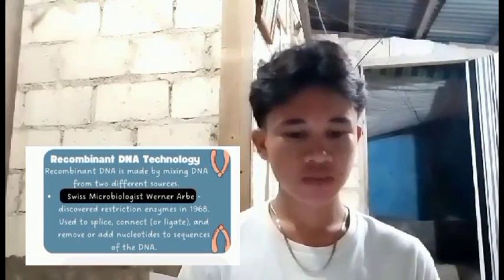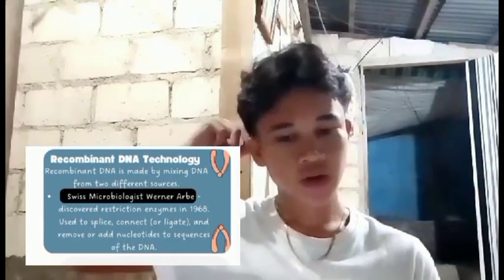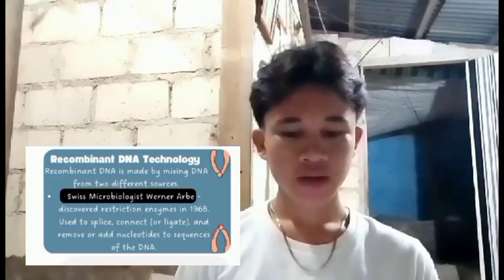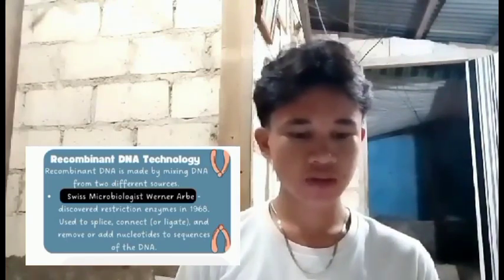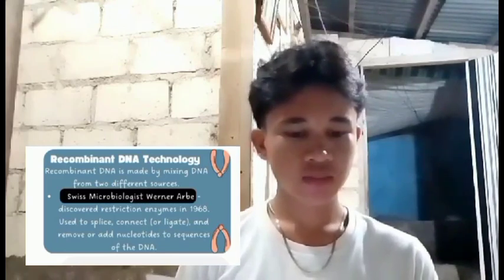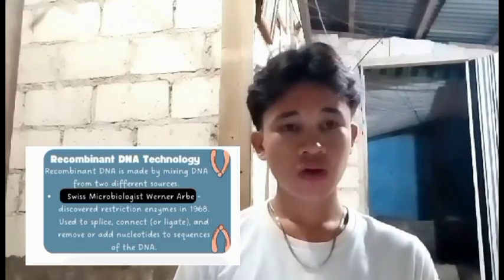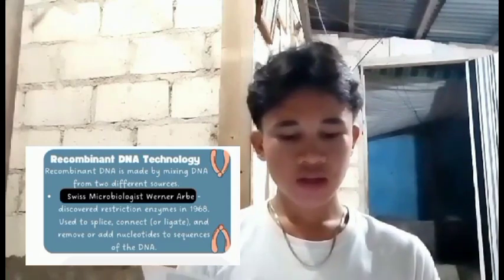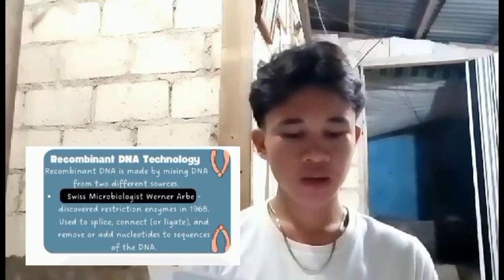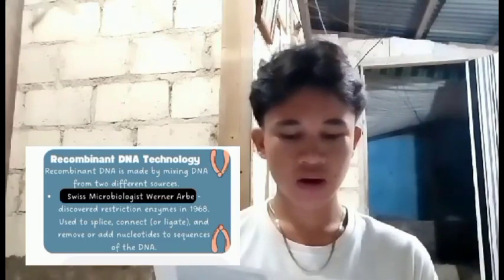Recombinant DNA is made by mixing DNA from two different sources. First, Swiss microbiologist Werner Arber discovered restriction enzymes in 1968, used to splice, connect, or ligate, and remove or add nucleotides to sequences of the DNA. So, ang recombinant DNA technology mao na siya ang proseso sa paghimo og DNA pinaagi sa pagsagol sa DNA gikan sa duha ka lain-laing tinubdan.